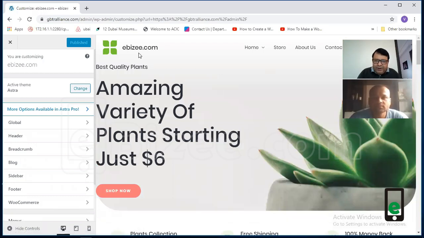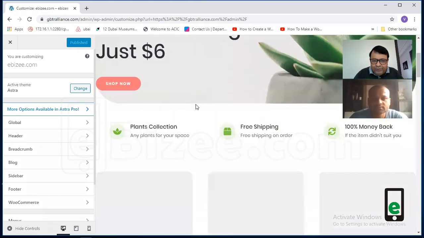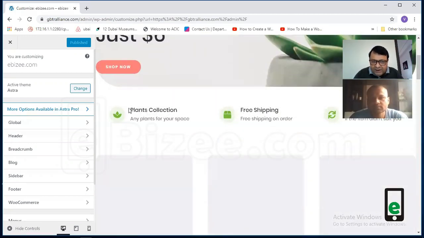Actually, you can change the font style and font size of the whole website from this. For example, some font is being used here. Any font, any color, you can see this green color is there. Anything you want to change completely on the website, you have to use this Customize. But mainly it is used for the footer and header.